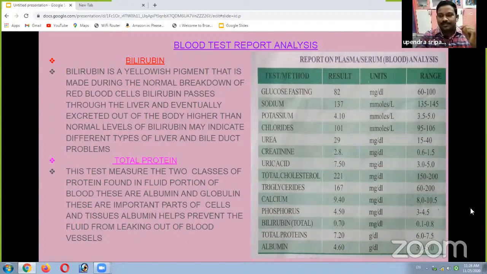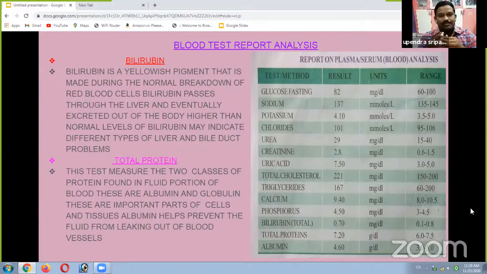Bilirubin. I already told you in the introduction that some pigments are also produced in our body in different functions. Bilirubin is one type of pigment. Bilirubin is a yellowish pigment that is made during the normal breakdown of RBC, red blood cells. Bilirubin passes through the liver and is eventually excreted from the body through the kidneys.